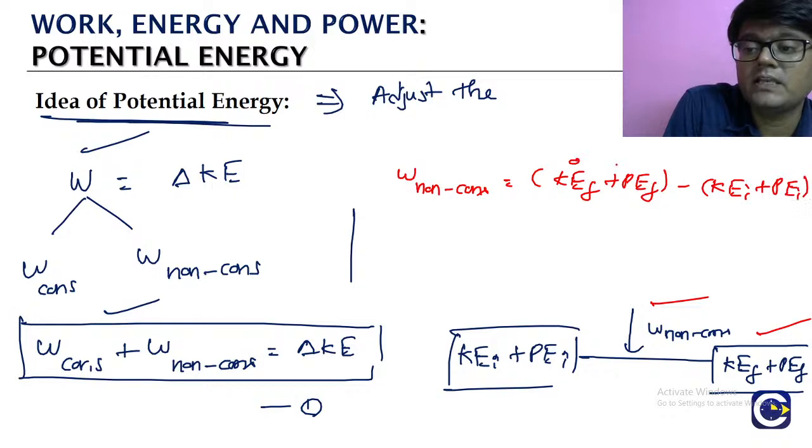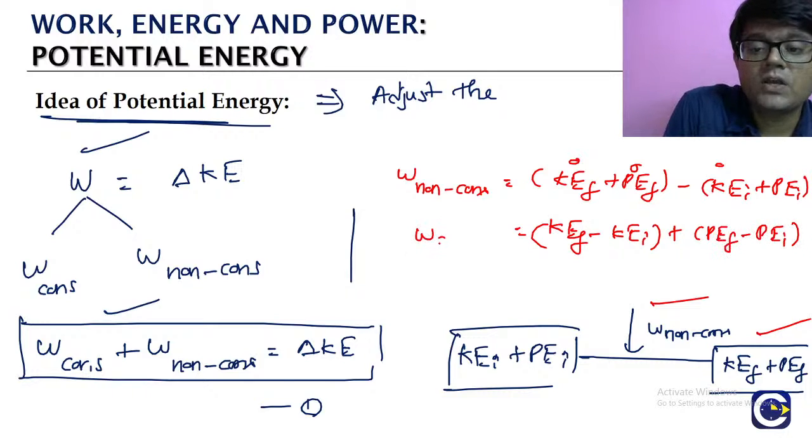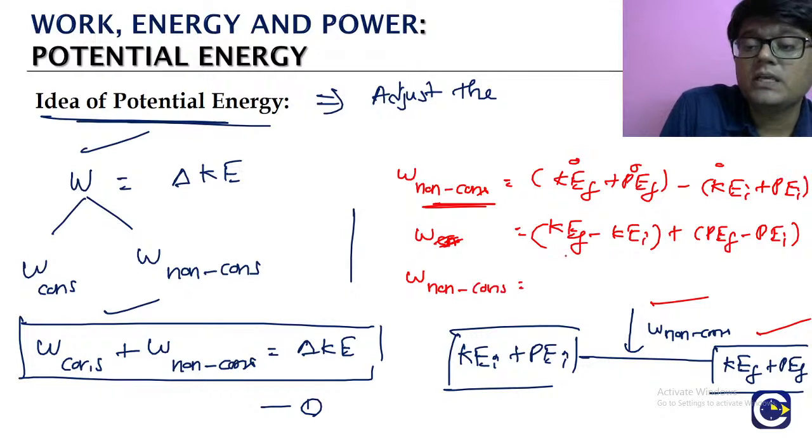If you take the kinetic energy together, it will be KE final minus KE initial. Potential energy together, P final minus P initial. So the work done by the other non-conservative forces is equal to KE final minus KE initial, which means change in kinetic energy, plus P final minus P initial, which means change in potential energy.